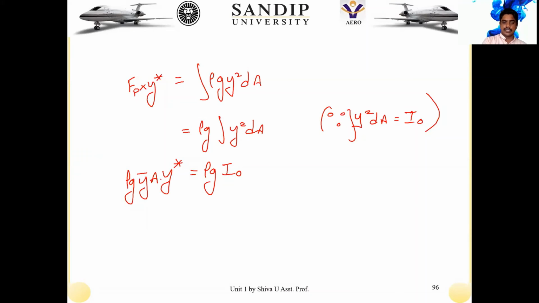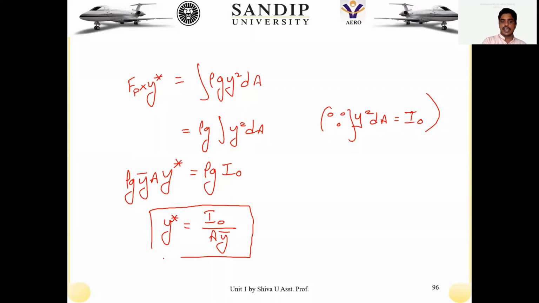Equating the left hand side to the right hand side, rho g gets cancelled, and our equation for Y star is I naught by A Y bar. This is the equation we are getting about the O axis, about the surface of it.